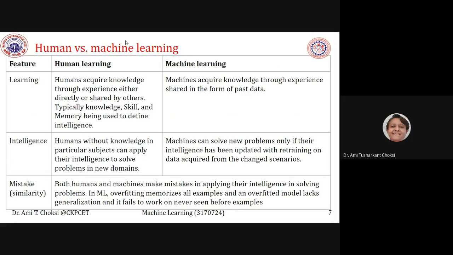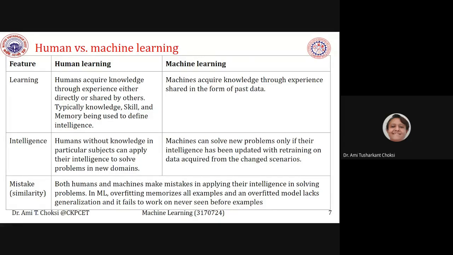Now let us have the difference between human and machine learning. We will see the feature-wise difference so we can have the idea. Learning: humans acquire knowledge through experience, either directly or shared by others. Typically, knowledge, skill, and memory are used to define intelligence, right?